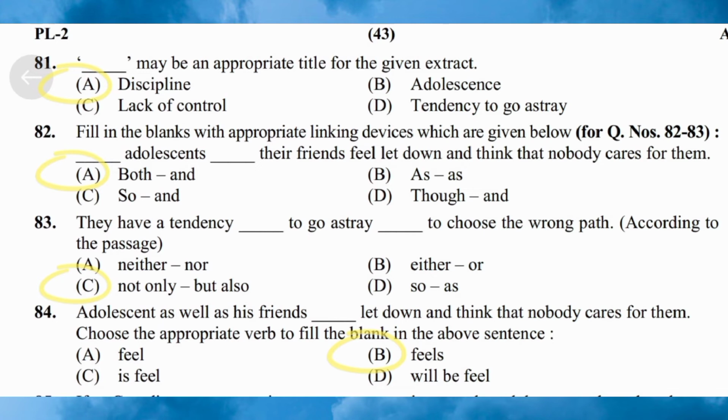Question 83. They have a tendency, fill in the blanks, to go astray, fill in the blanks, to choose the wrong path. Option A, neither nor. Option B, either or. Option C, not only but also. Option D, so as. Here the correct answer is option C, not only but also.